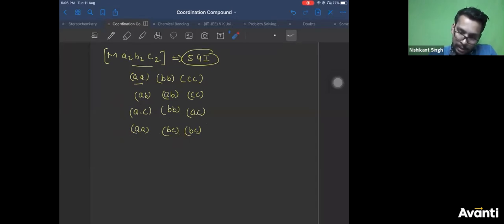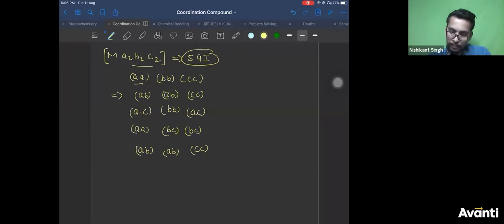If I keep CC constant and interchange these 2, AA and BB, I'll get this. And if I take AB and AB, I'll get another one. So if I keep CC again constant and interchange A with B and A with B, what will I get? I'll get AB, AB using this, right?